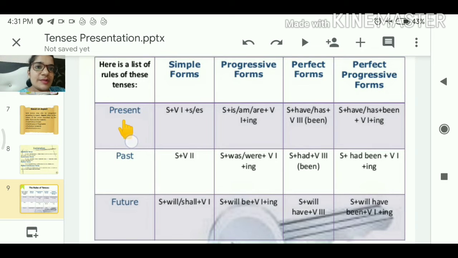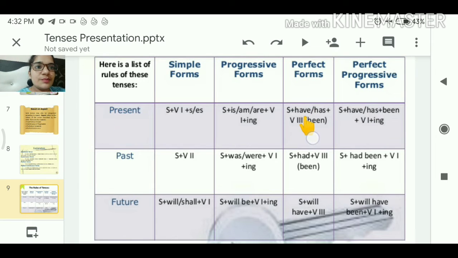Then we have present progressive form. Progressive means continuous tense. Then there will be subject plus helping verbs, is, am or are, plus verb first form plus ing.